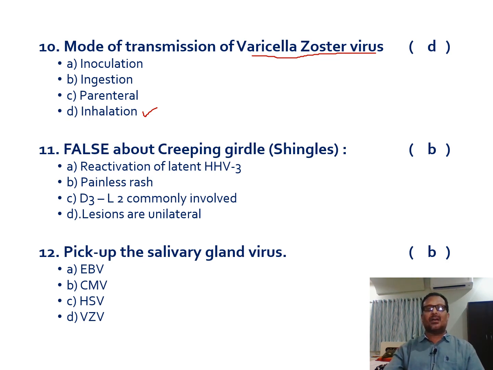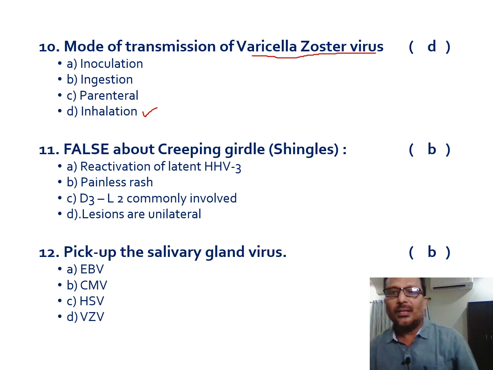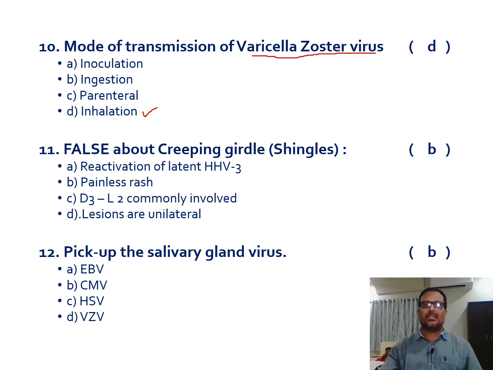Remember, creeping girdle or shingles is a reactivation of the varicella zoster virus during later life, in the adult stage, elderly people. And these are a highly painful rash. The rash which is appearing is highly painful. So this is actually the false option related to shingles. Commonly involved D3 to L2 level, and the lesions are unilateral, confined to one half of the body. So the option is B.